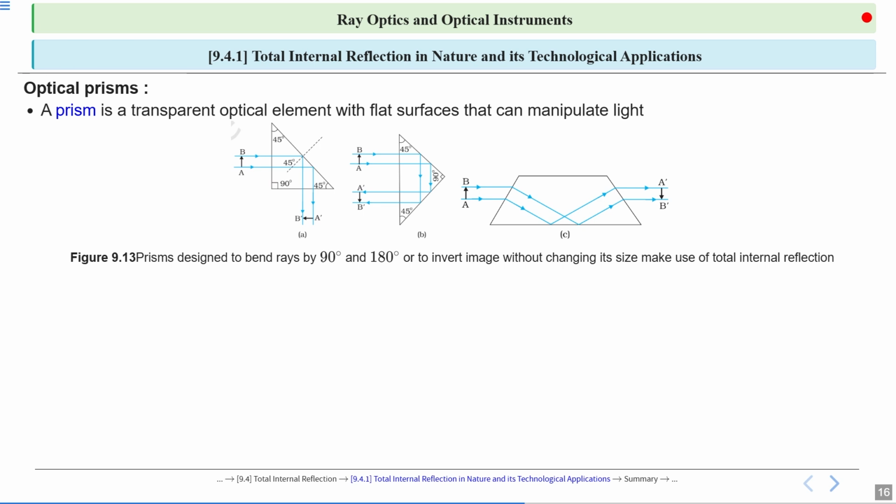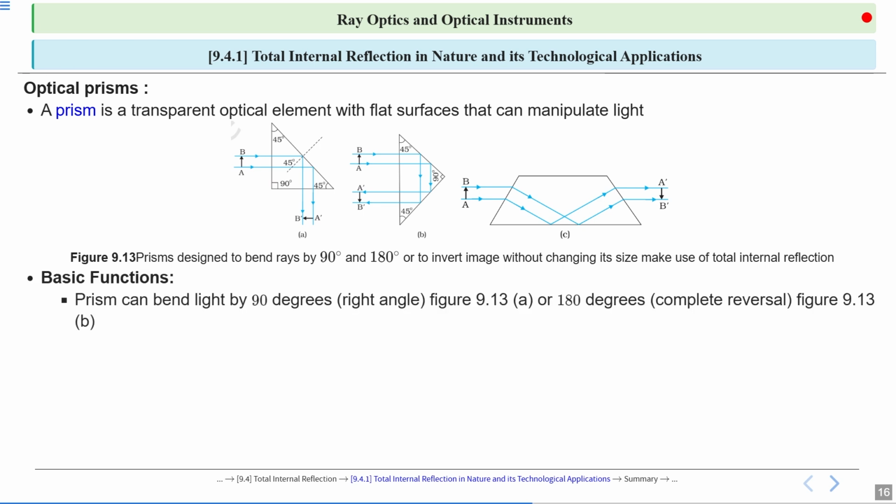The basic function is that a prism can bend light by a 90-degree right angle, figure 9.13a. This one: incident light, and this is reflected light. Or a 180-degree complete reversal, figure 9.13b. This one: incident, reflected, then again incident, then reflected.